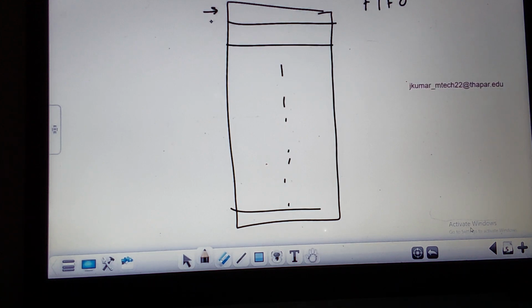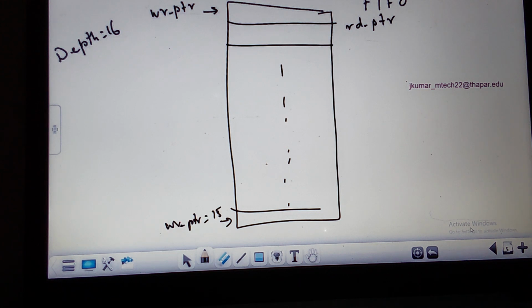Now, this is indicated with what? Not address weight. We indicate it with the write pointer and also the read pointer. Correct? Write pointer is equal to 0, that is index 0. If the depth of this FIFO is 16, then the write pointer goes up to 15. Did you understand? The FIFO operation is nothing but getting the data from the producer, storing it in this buffer, then giving it to the consumer. What is this buffer doing? Writing, storing, then giving it.